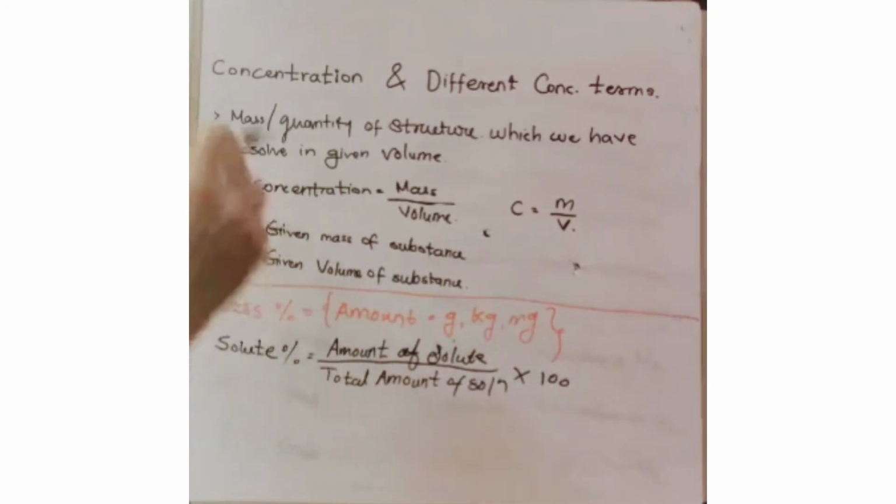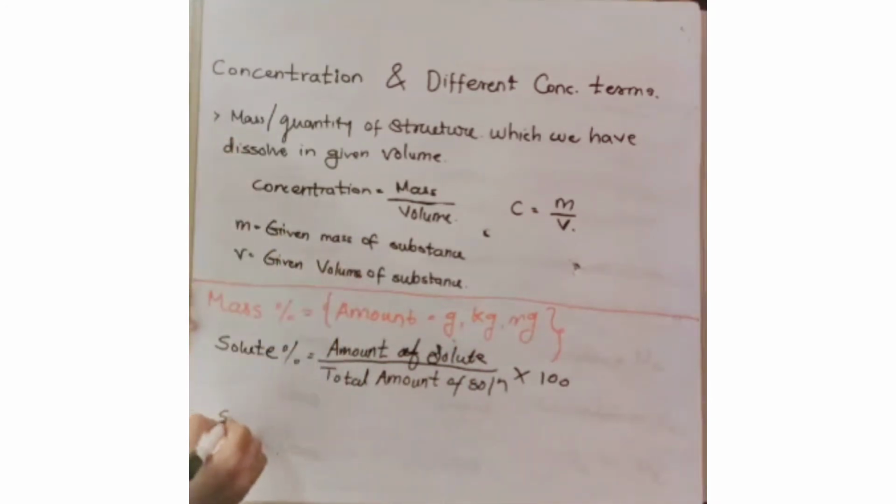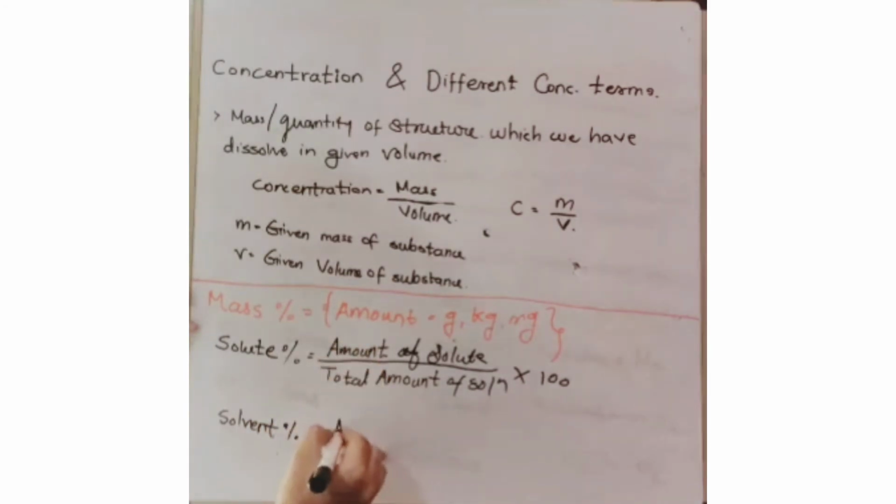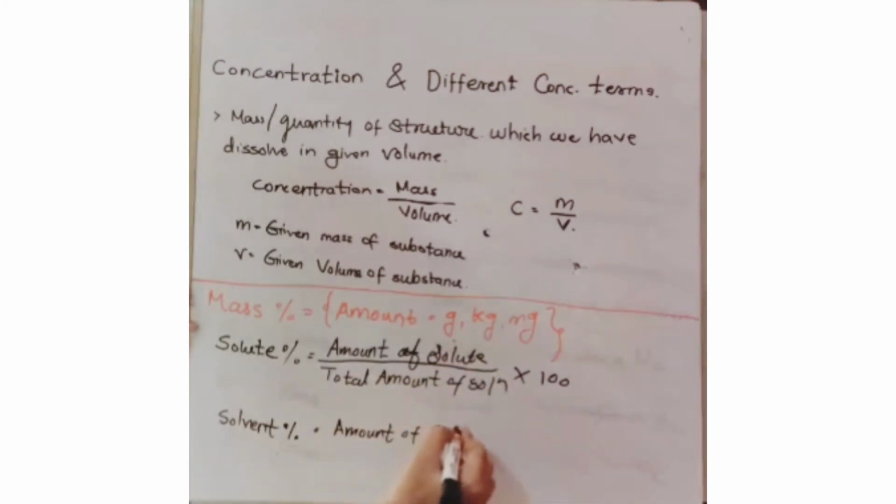But again, let's write it down. For solvent, if I want to find out the mass percentage of a solvent in the mixture, I will use the same formula: over here it was solute, so now it will be solvent.